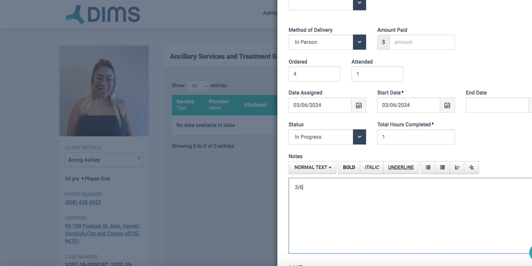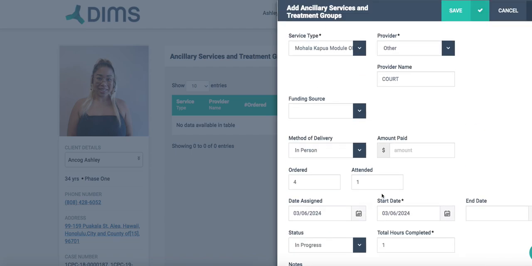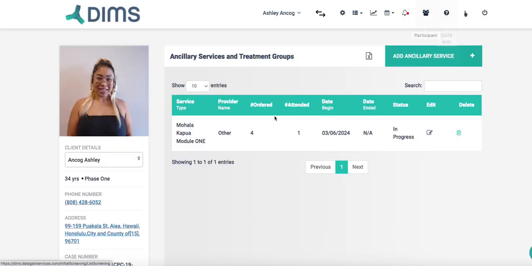So I would just write here on 3/6, attended 2 sessions, and then you can put in notes, whatever you want to put in here to track that. Or maybe she attended 1 session, attended first session, and no showed second. Okay, so whatever notes you want to put there, now I'm going to hit save. So now you have recorded the first class of module 1.